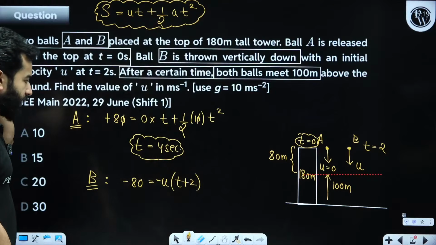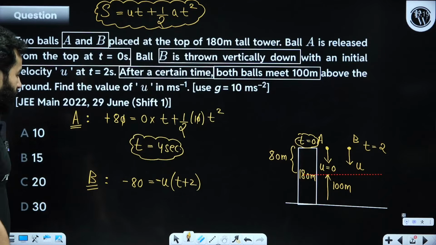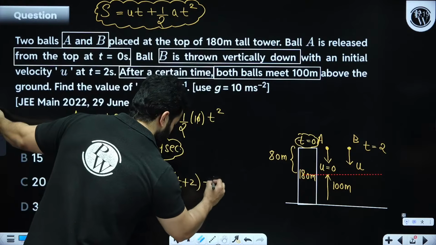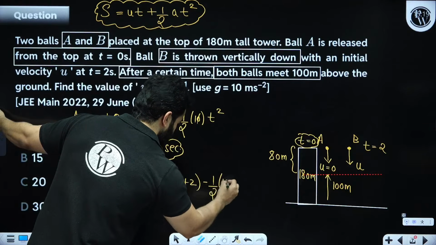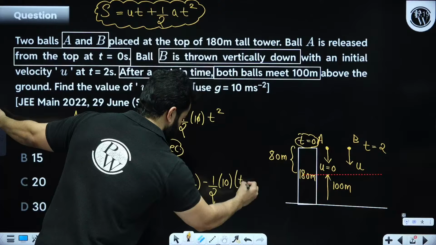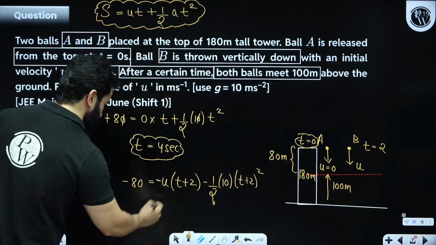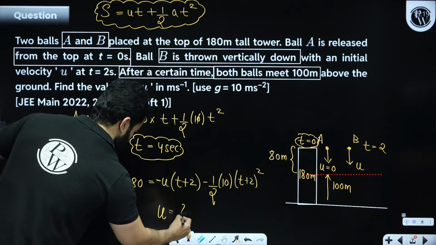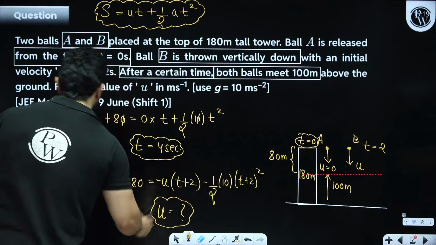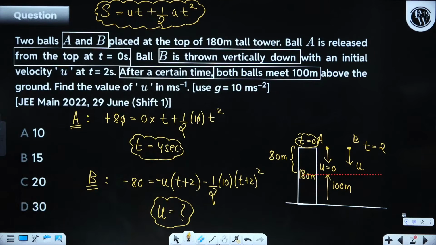Hopefully everything is clear. And minus half g into t plus 2 whole square. And now you can find out u from here. Kindly do it, and if you have any doubt, do let me know, my dear friends.